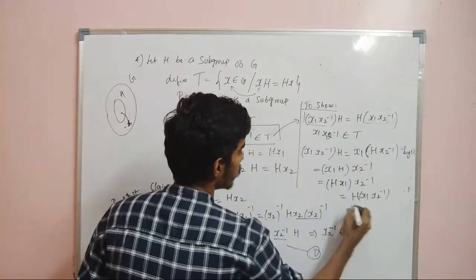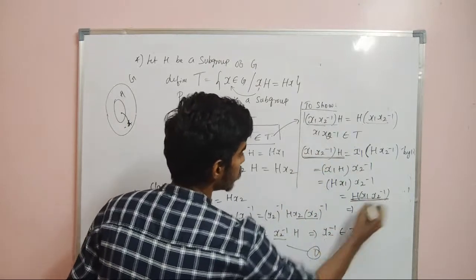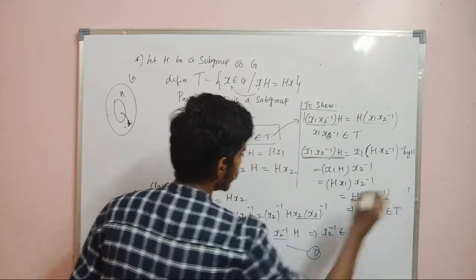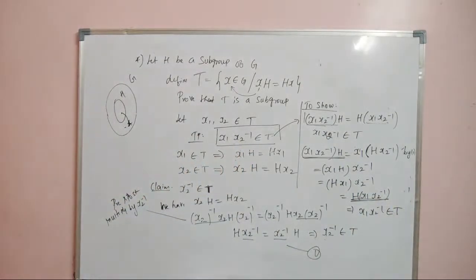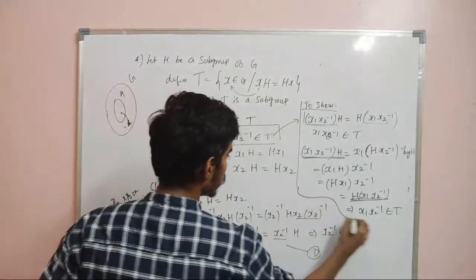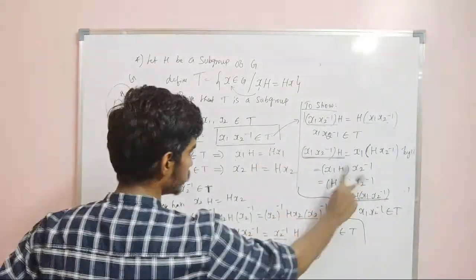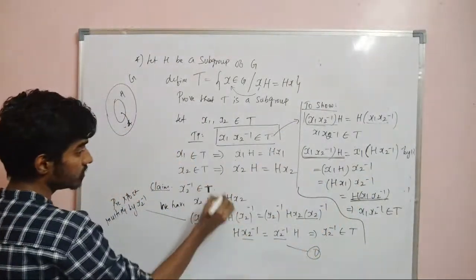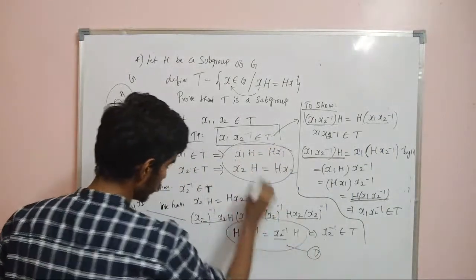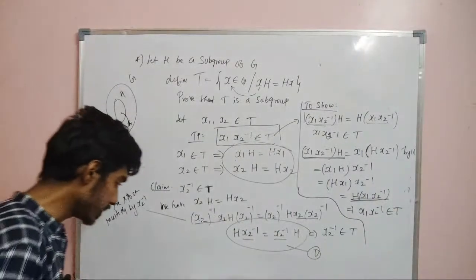So therefore we have started with this and we have proved this. So this implies x1 x2 inverse is in T. Therefore it is a subgroup. It's very easy. You just have to take proper notes. You just copy from here to here and then copy here, and I am just interchanging these three. So with these two and with this, I am just making three conditions to prove it is a subgroup.